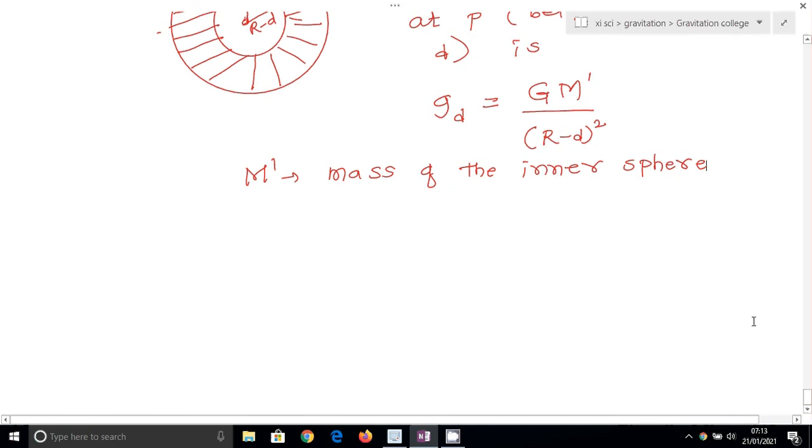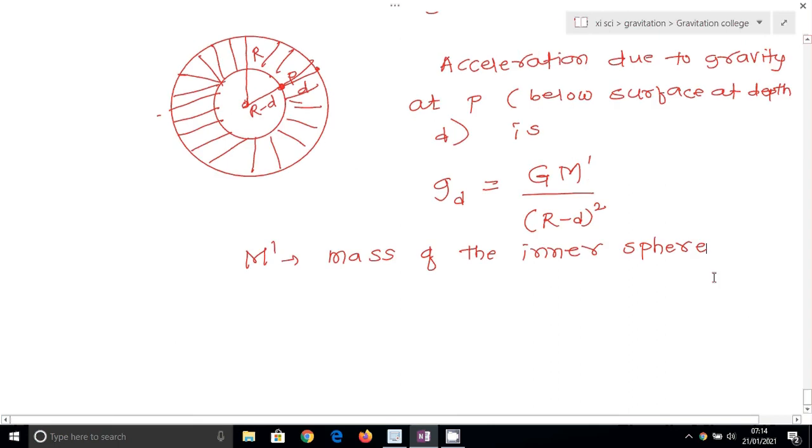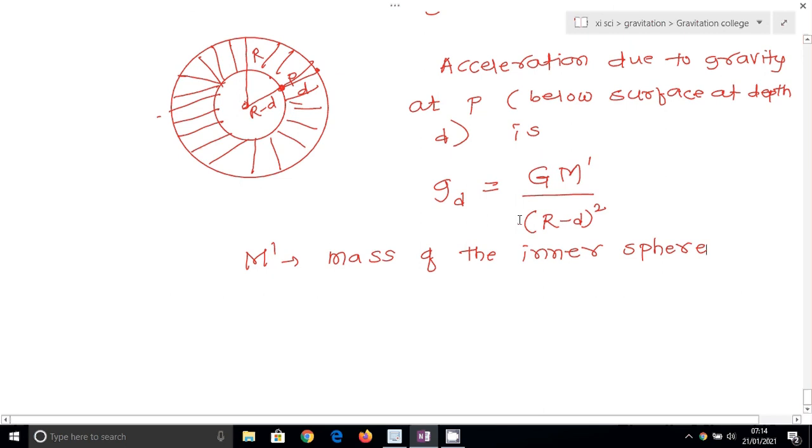Now we know density does not depend upon the size or amount or quantity. So whether we consider the inner sphere, the outer sphere or the whole earth, the density is the same, because density depends upon the material, not upon quantity.